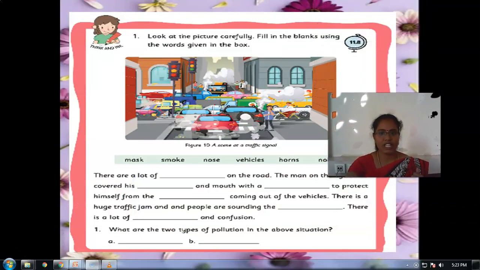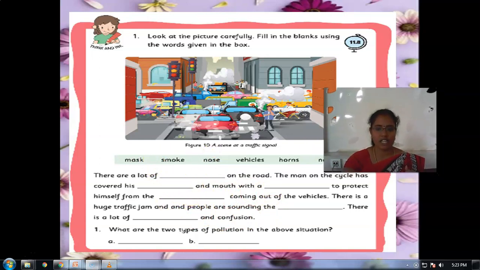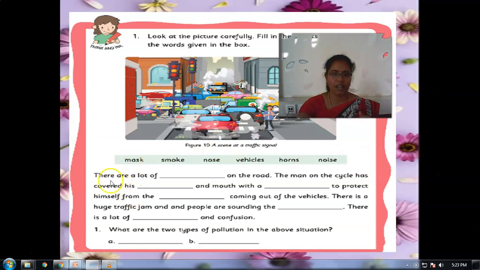This is activity 11.8. Look at the picture carefully. Fill in the blanks using the words given in the box. Look at the picture carefully and fill in the blanks. Here they have given the questions, no? Yes, here you need to fill in the blanks using the help box. See here, they have given the help box.